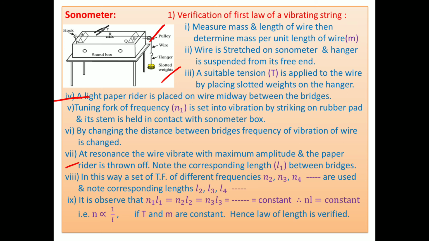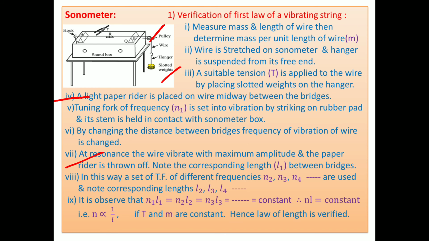At resonance, the wire vibrates with maximum amplitude because the frequency of vibration of the wire is exactly equal to the frequency of the tuning fork, and the paper rider is thrown up. Note the corresponding length. Say this length is L1 between the bridges. And thereafter, take another tuning fork of frequency N2. Again, repeat the procedure.